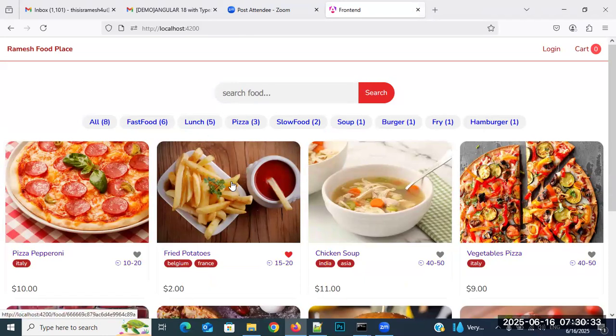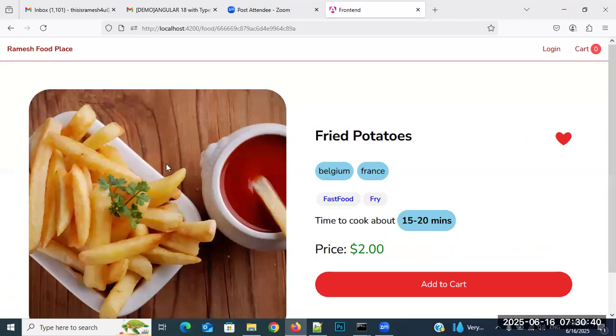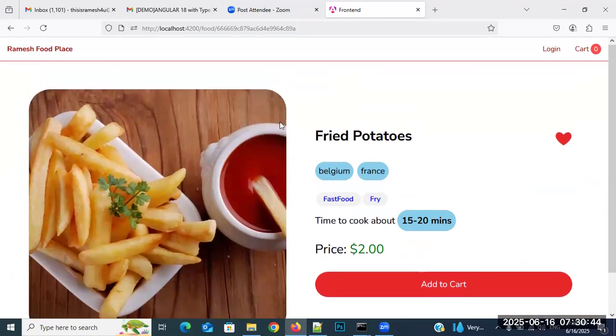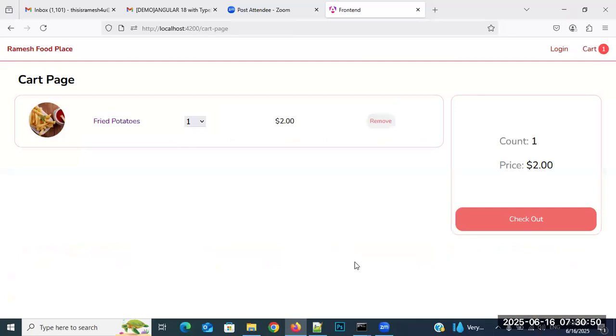Now I want to add fried potatoes. Click there. Whenever you click on the product, this details page comes like this. Fried potatoes. Click on add to cart. See, whenever you click add to cart, we come to the cart page, and immediately it updates in the cart also. Cart count is 1 now.